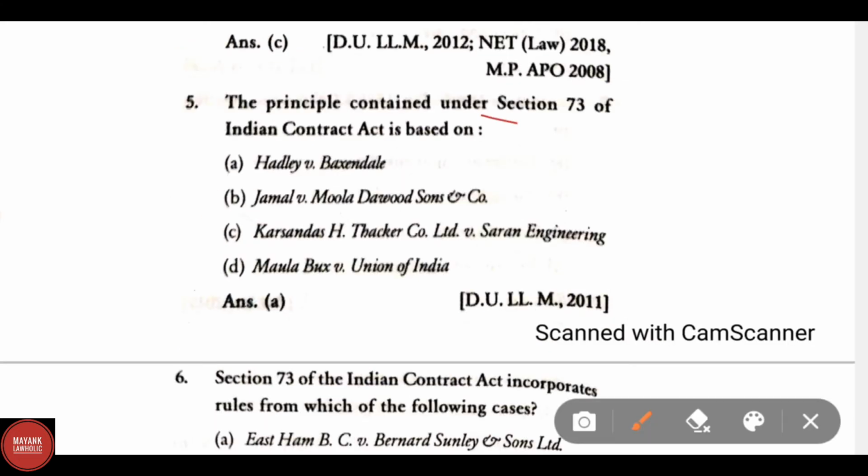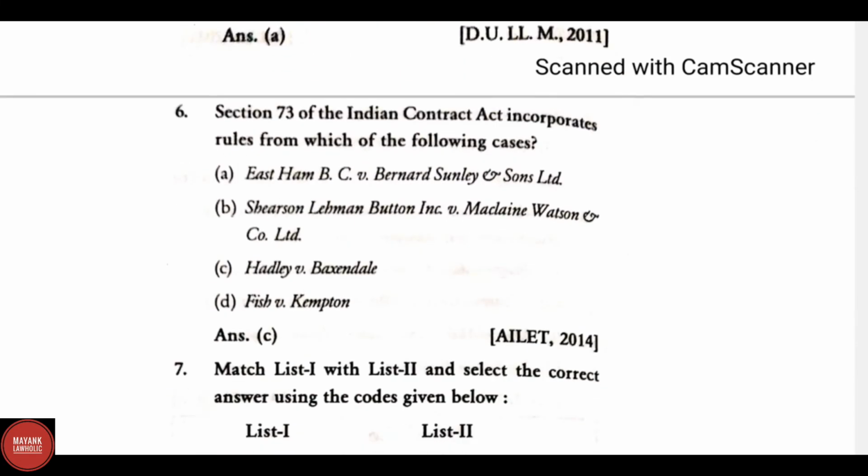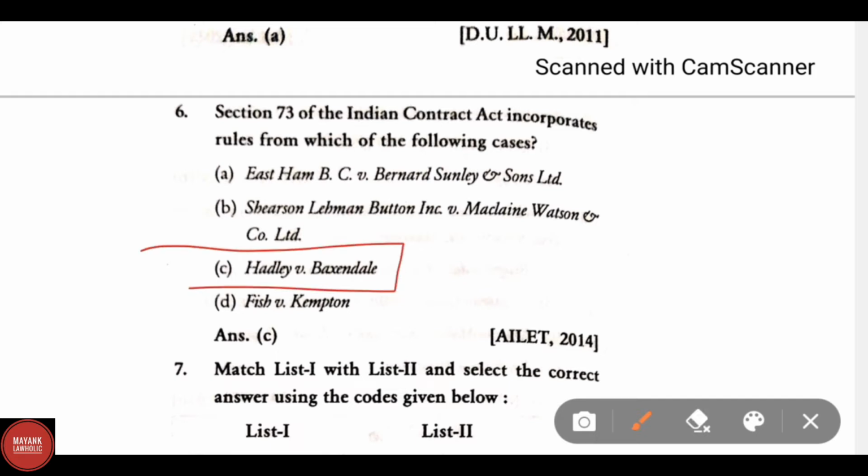The principle contained under section 73 of the Indian Contract Act is based on option A, Hadley versus Baxendale. Section 73 of the Indian Contract Act incorporates rules from which of the following cases? Correct answer is C, Hadley versus Baxendale.